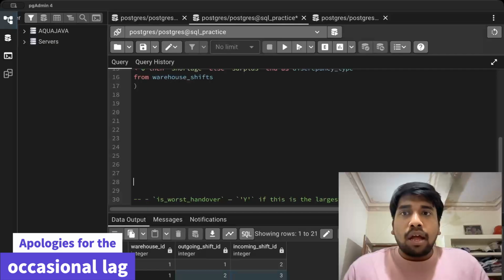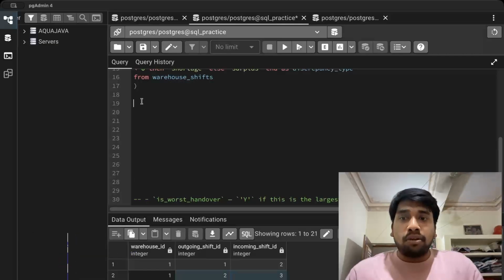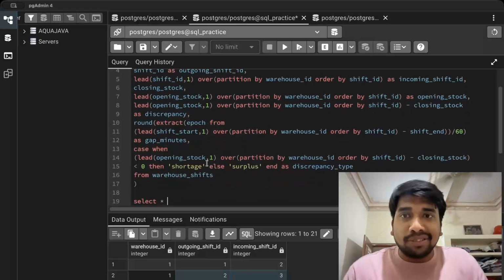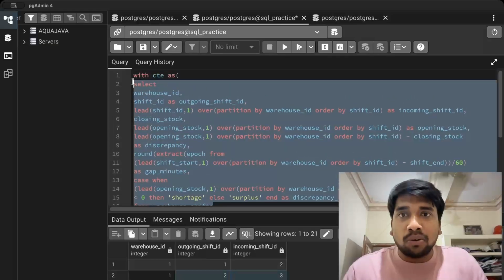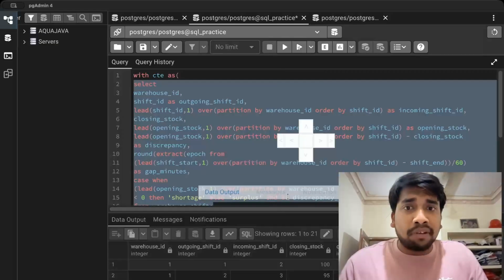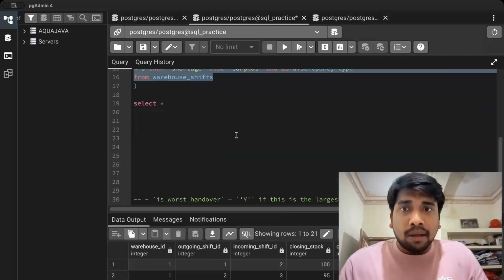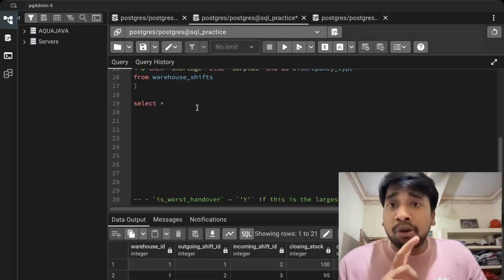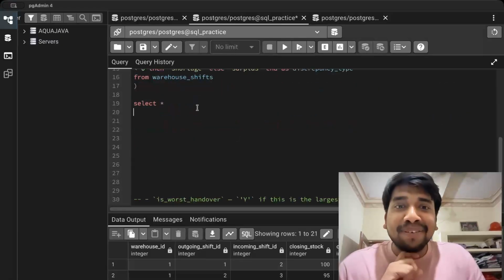Now we will calculate the worst handover here. We need all the columns here. Before that, let's see if this runs or not, since this is a long code here. So this is running and I hope it is matching with our answer. But let's see, this shouldn't be a problem here, and I'm recording well, so that's good.